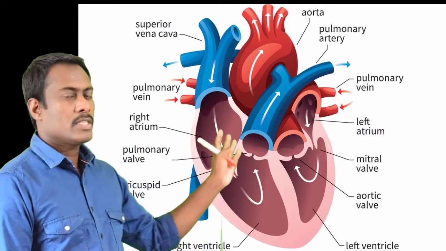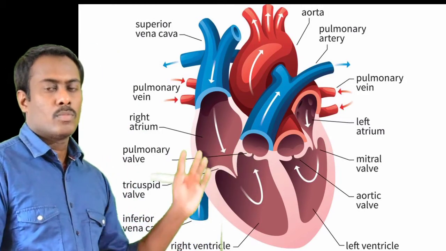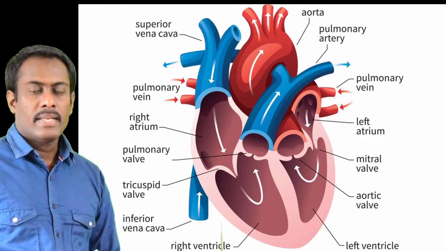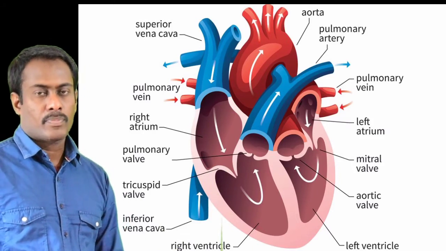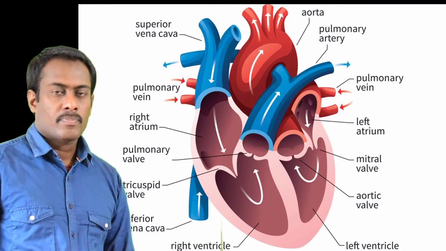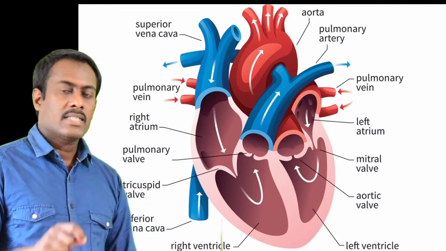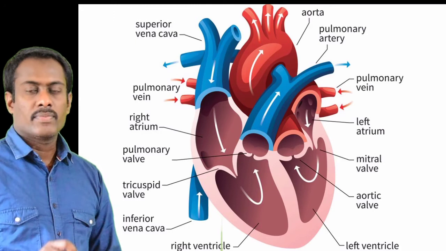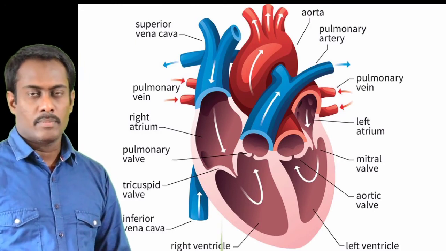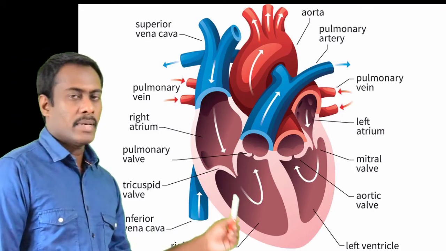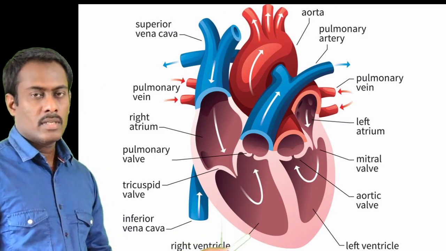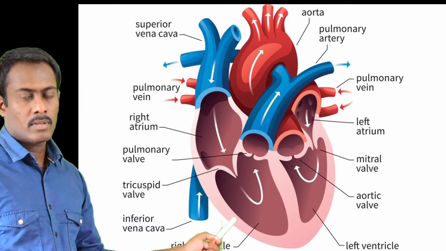So the systolic and diastolic movement of the heart maintains the blood pressure. And what is blood pressure? The force that is exerted against the walls of the vessels is called blood pressure. And this is maintained by the systolic and diastolic movement of the heart.